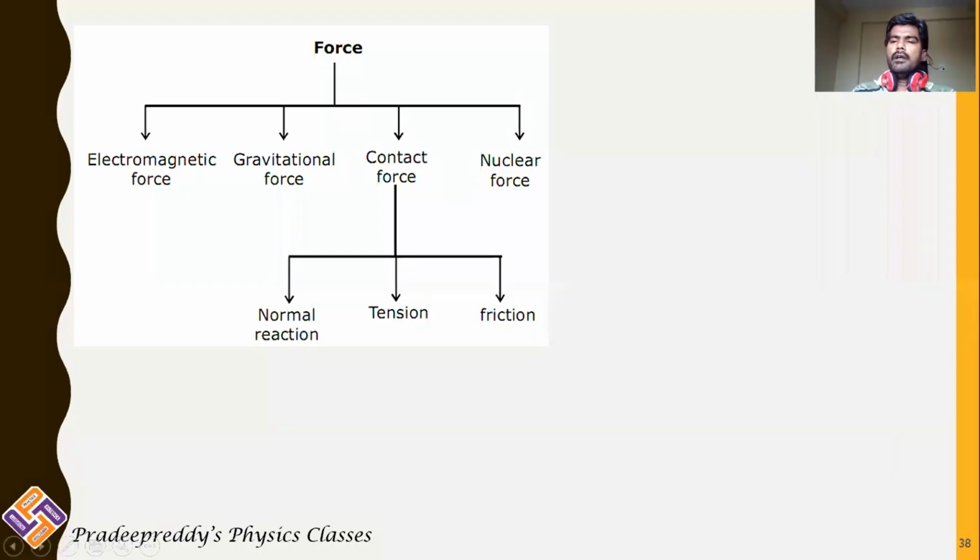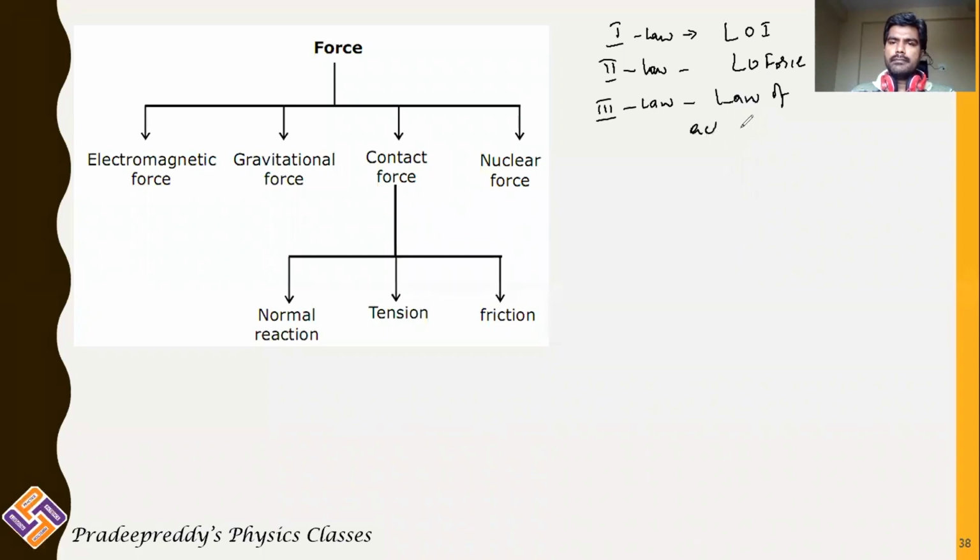We have already learned Newton's first law, which is the law of inertia, Newton's second law, which is the law of force, and also Newton's third law, which is the law of action and reaction.